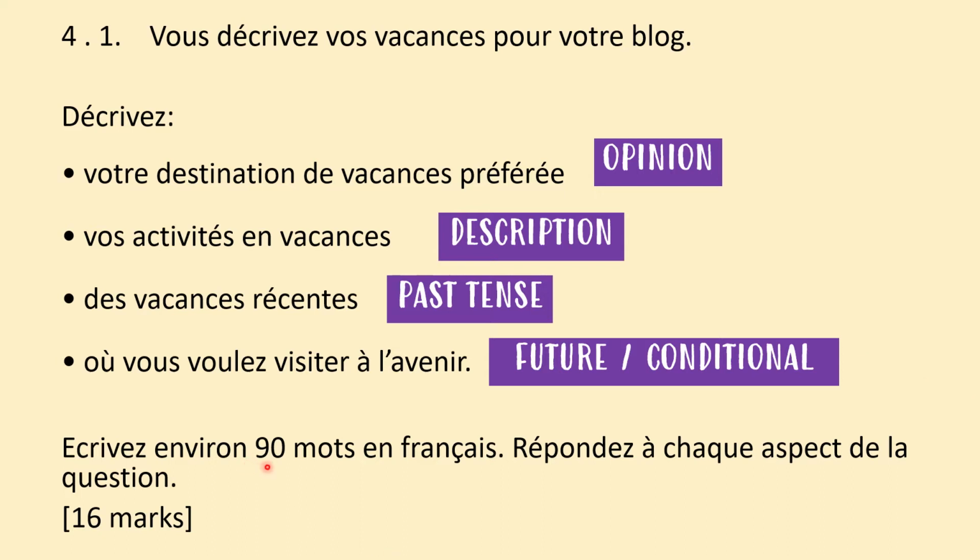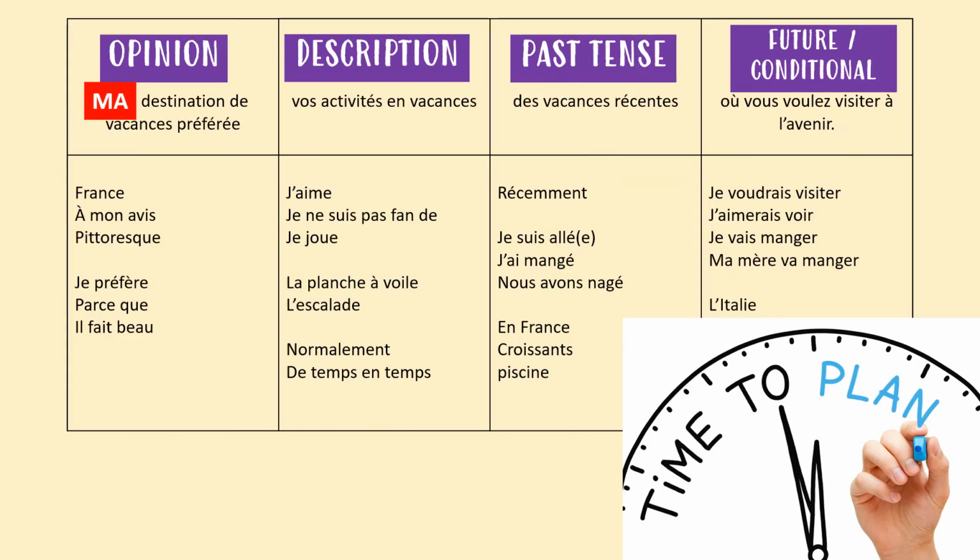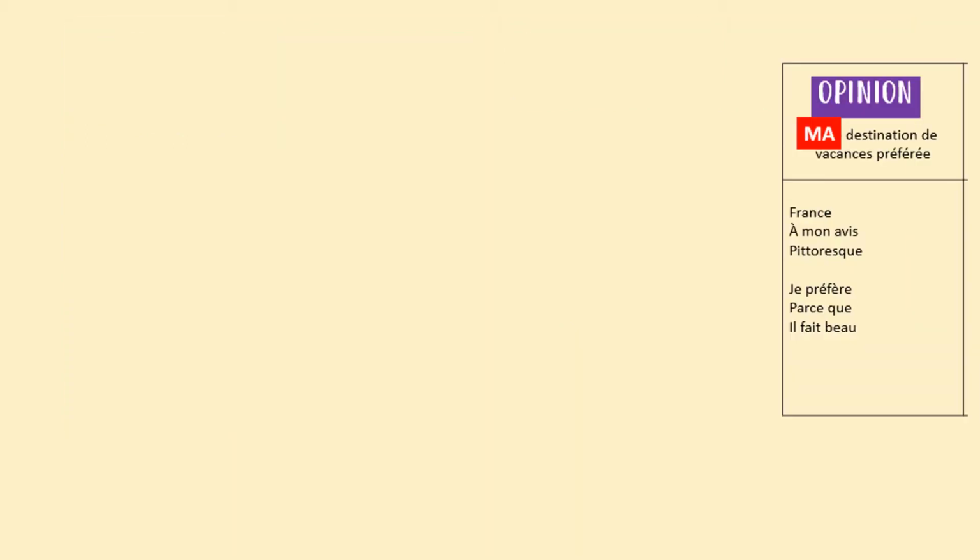And we also noted that we needed to write about 90 words, not much more, not much less. We also said that you don't need to answer each bullet point to the same amount. If you don't want to, you could do one sentence for one and 4 sentences for the other, but ideally you will answer approximately 3 sentences per bullet point. This was the plan that I did in my last video for you. I'm now going to use this plan to help me construct each paragraph.